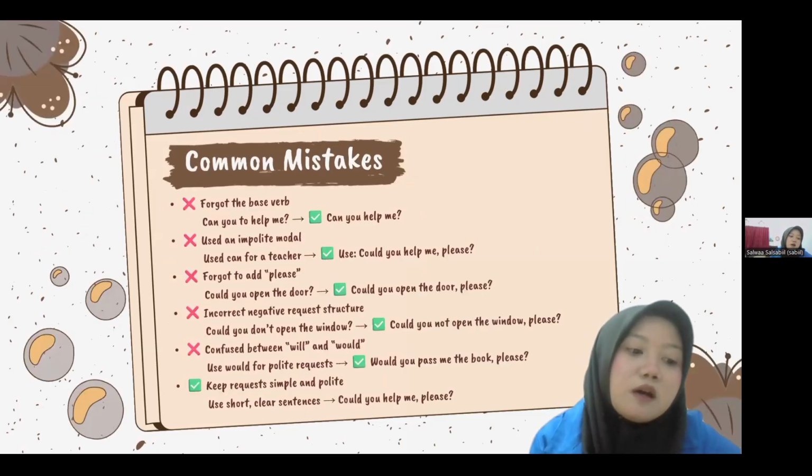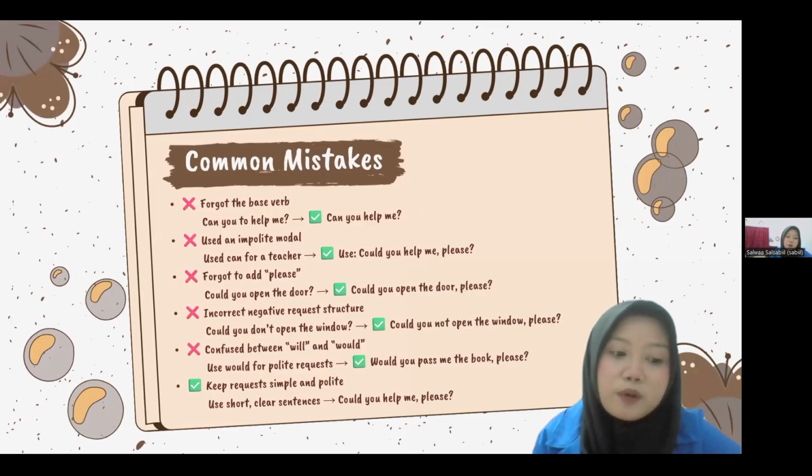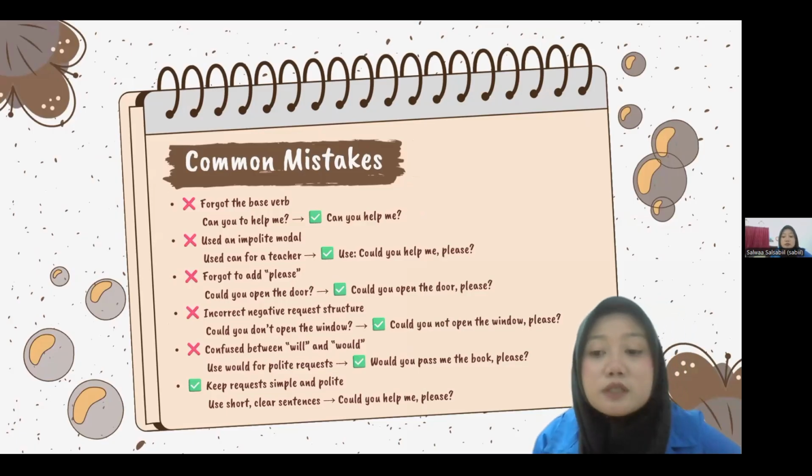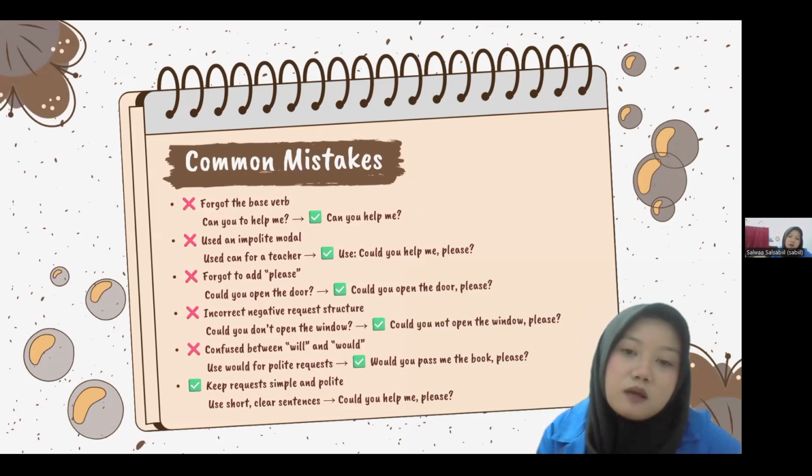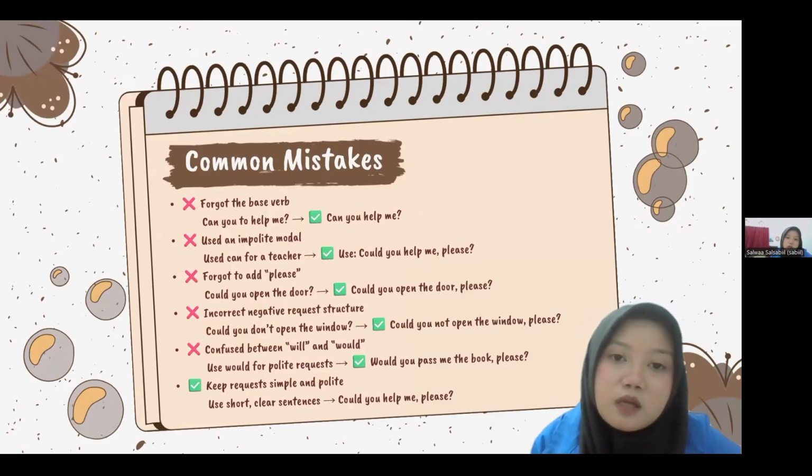And these are the common mistakes that often occur when using modal request sentences. Here, I've included examples of both the correct and incorrect forms.